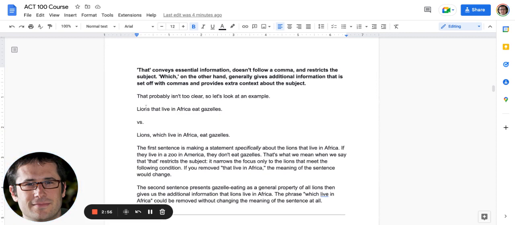So let's look at an example. Lions that live in Africa eat gazelles. So this is restricting the subject. We're only talking about lions that live in Africa. We're not talking about all lions, all right? Versus lions, which live in Africa, eat gazelles. So now we are not restricting the subject. We're just saying something extra about lions. Oh, lions, which live in Africa, they eat gazelles. So there you can see that the comma comes before and after, but the most important comma is the comma before the which.